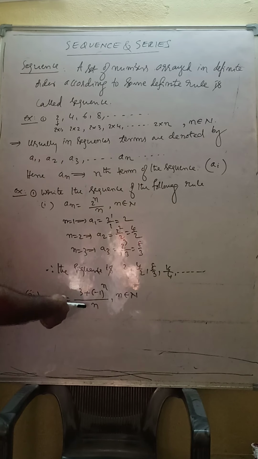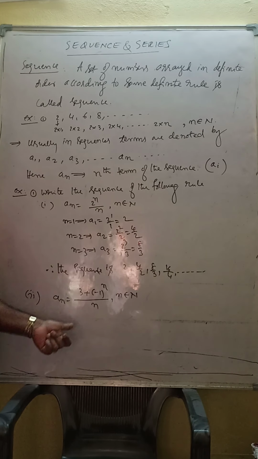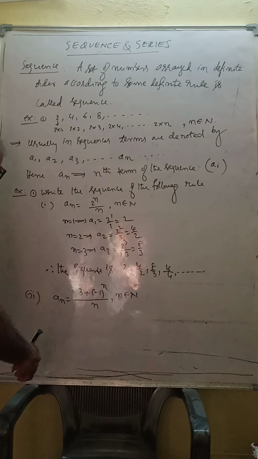Now this one you should write. Just replace. N is equal to 1, you will get a1. N is equal to 2, you will get a2. Just you have to do it, as I have done here. So how did I do it here? The same way you have to complete this one. Put n is equal to 1, you will get a1. I will write here.